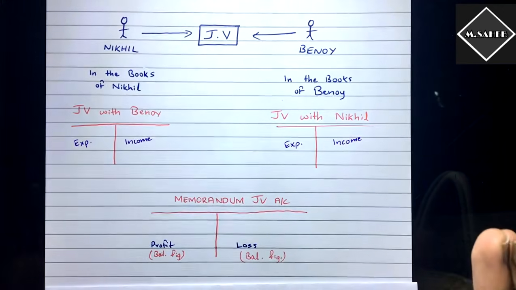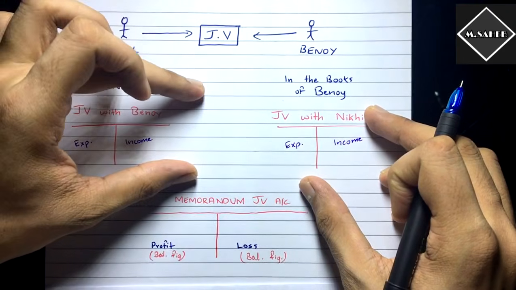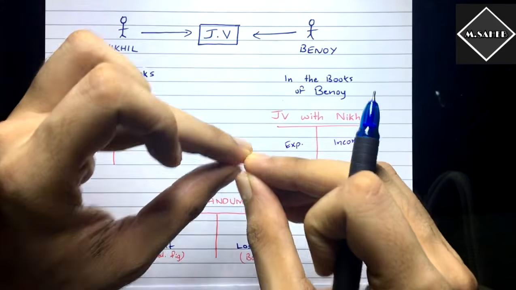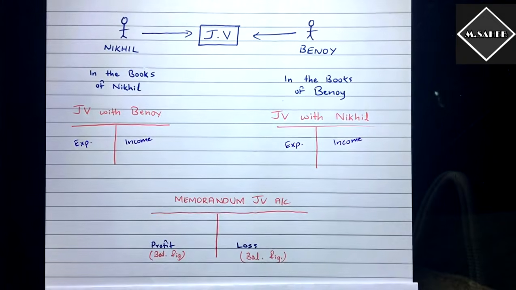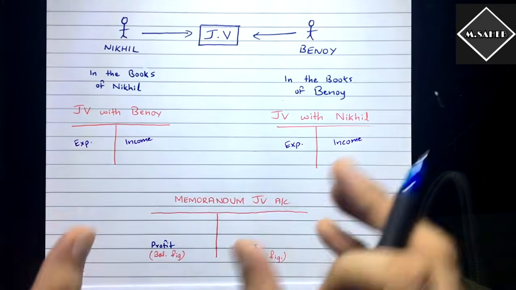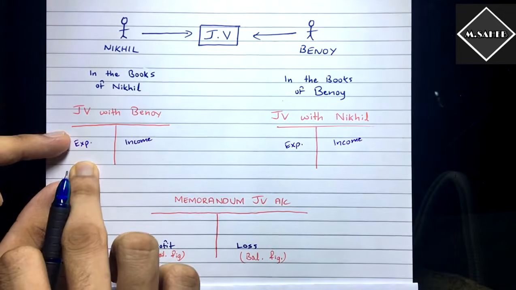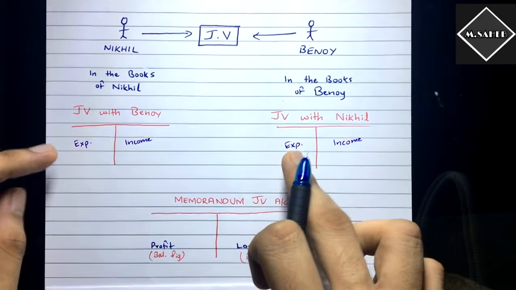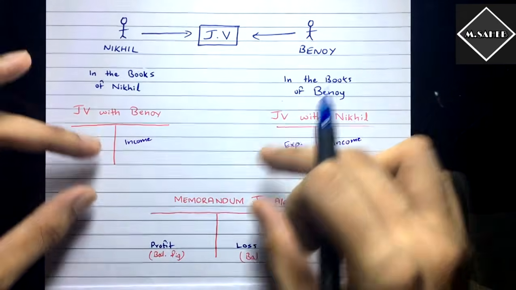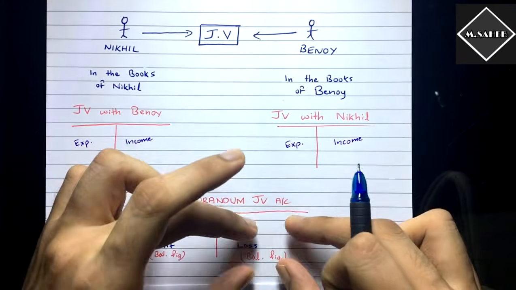Now how are they going to prepare this memorandum joint venture account? It's very simple. With their own account and the statement, they are going to combine those two together and prepare the memorandum joint venture account. Forget about the statement for a moment, think about Nikhil sending his own account to Binoy. What all expenses are there in this account, just take them over here, and what all income is there, take it over here.